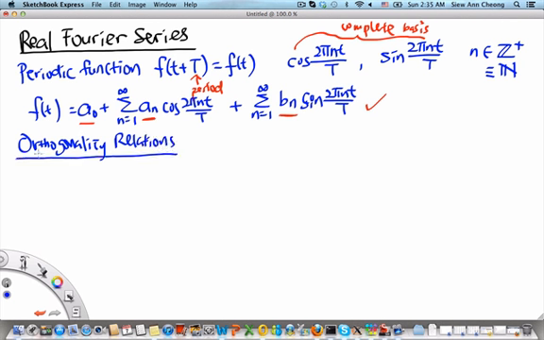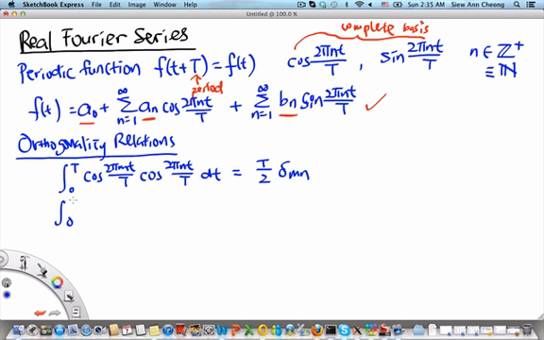These are: the integral from 0 to T of cosine 2 pi mt over capital T times cosine 2 pi nt over capital T dt is equal to T over 2 delta mn, and the integral from 0 to T of sine 2 pi mt over capital T times sine 2 pi nt over capital T dt is again equal to T over 2 times the canonical delta.